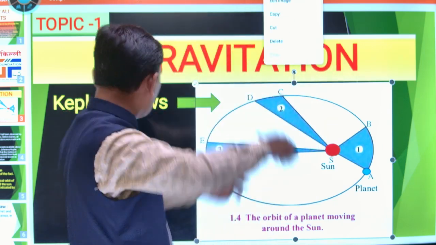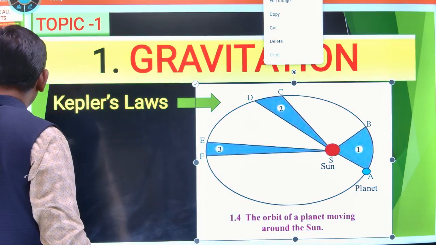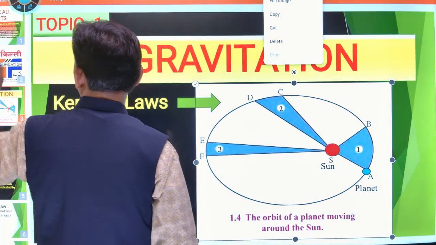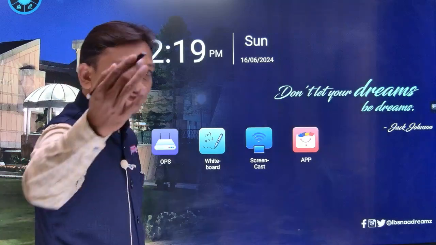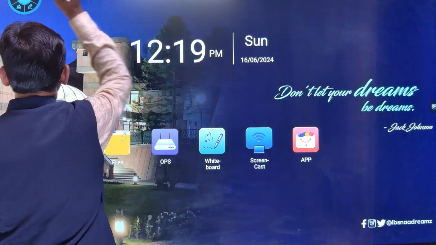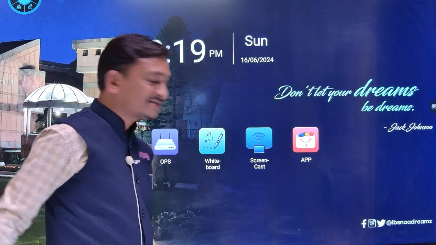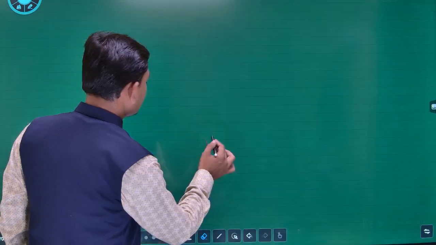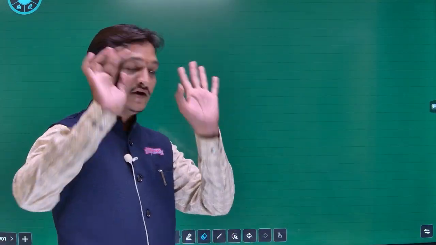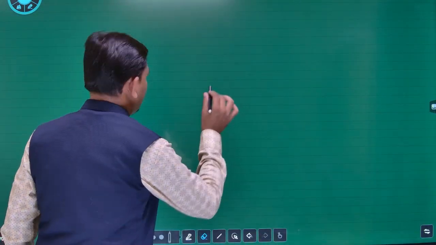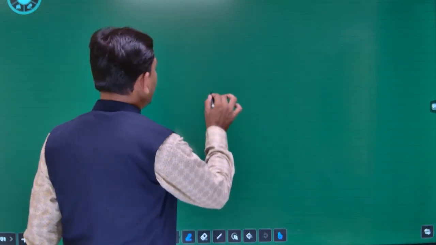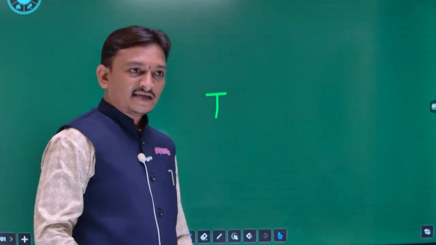Getting it? Now we are going to learn which law? Kepler's third law. With the help of our whiteboard, we are discussing Kepler's third law. Here we know the T. What do we know? We all know what T is. I wrote a big T, didn't I?